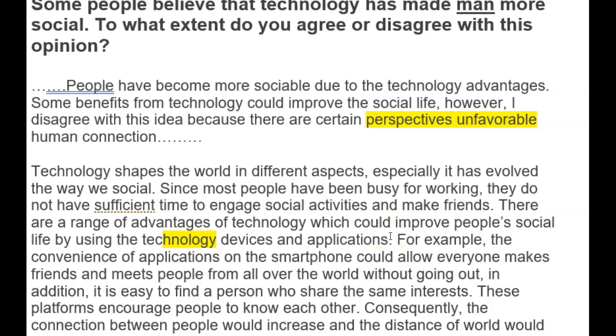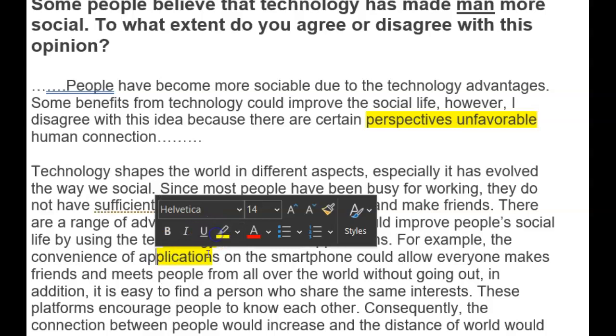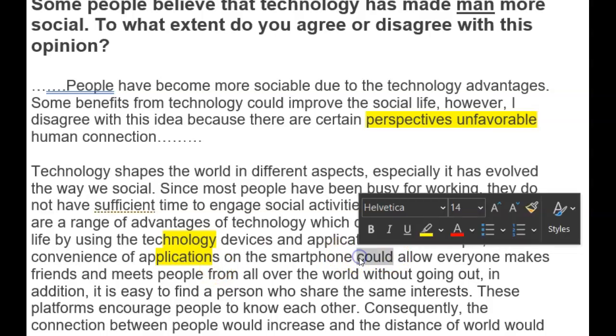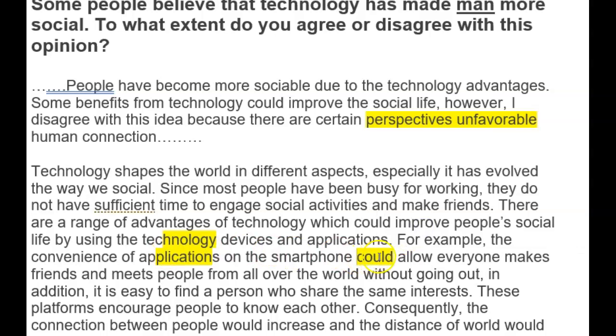Here's your example. The convenience of applications. Now, give me an example. So you said applications, so WhatsApp, Facebook, Instagram, it's okay to say the names, on smartphone can allow, so it's true, that does happen, can allow everyone to make friends and meet people from all over the world without going out, yeah. In addition, it's easy to find someone who shares the same interests.